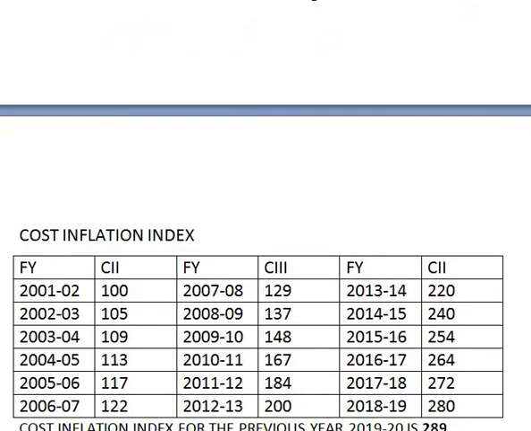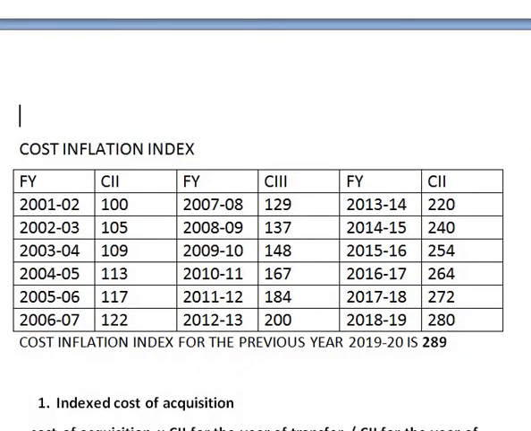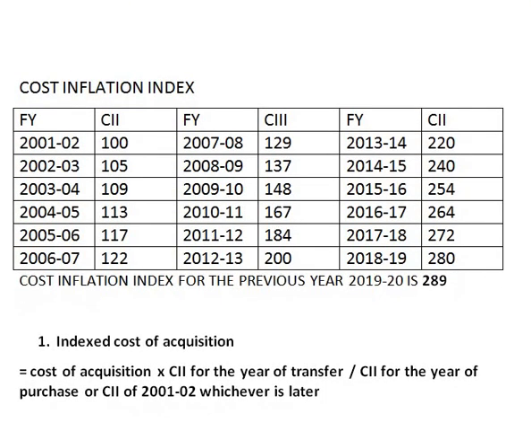As I mentioned, cost inflation index are the index which are fixed by the central government itself based on consumer price index. This is the list of cost inflation index according to the financial years from 2001 to 2019-20. I request all of you to note down these cost inflation index in your notebook.